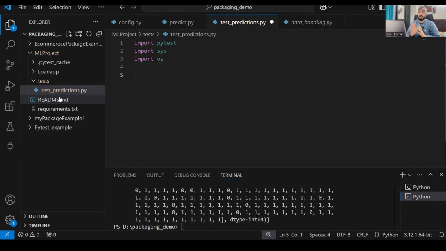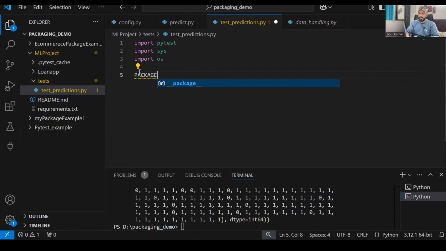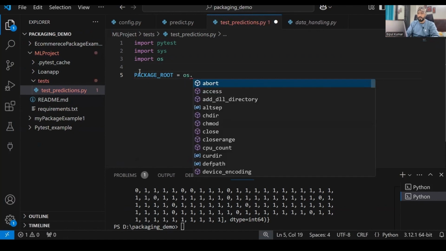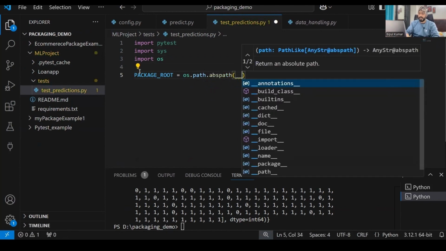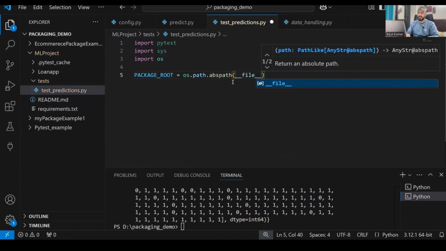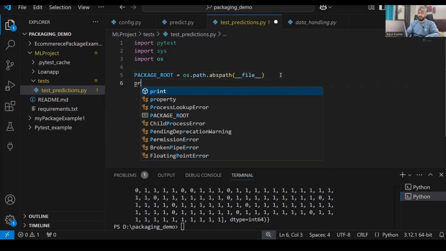All right. Okay. Now what we need to do is set this ML project into the system.path. For that, we'll check over here. I'll define a variable called package root, in which I'll define the root directory. For defining the root directory, we'll use os.path.absolute path of file. So this will give me the absolute path of my file, right?